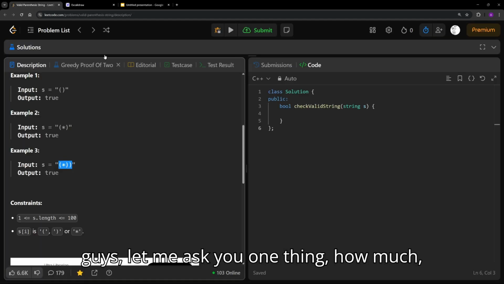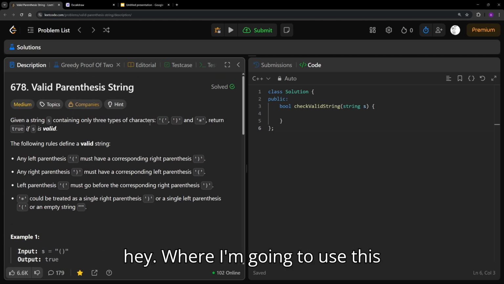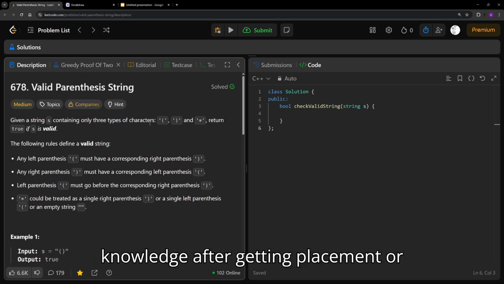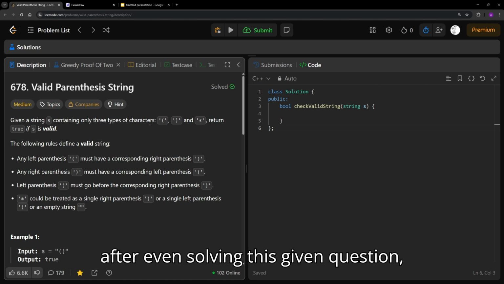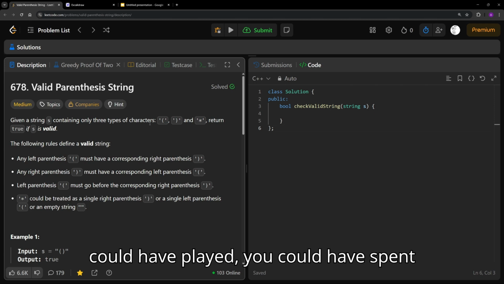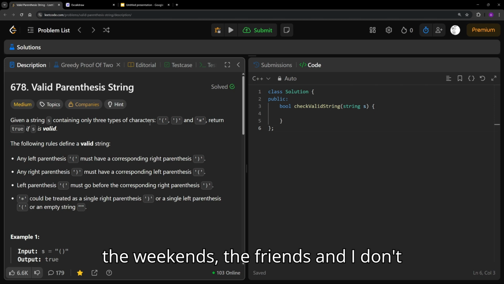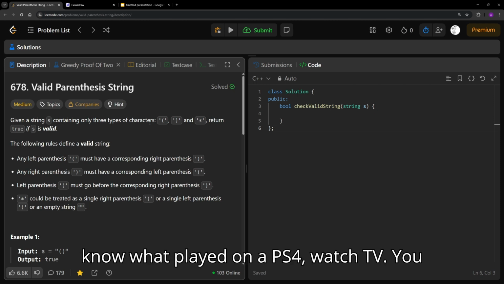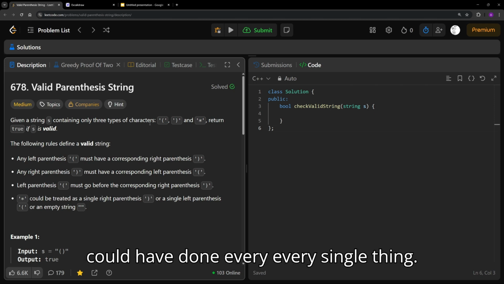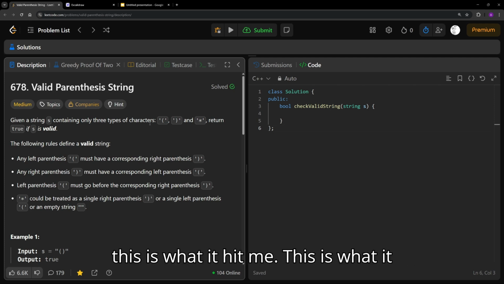But guys, let me ask you one thing. How many times do you do LeetCode questions and then ask yourself, where am I going to use this knowledge after getting placement, or even after solving this question, after spending all those hours where you could have played, spent time with your friends, gone partying, enjoyed all the weekends with your friends, played on a PS4, watched TV. You could have done every single thing. But where does the problem come in useful? And this is what hit me.